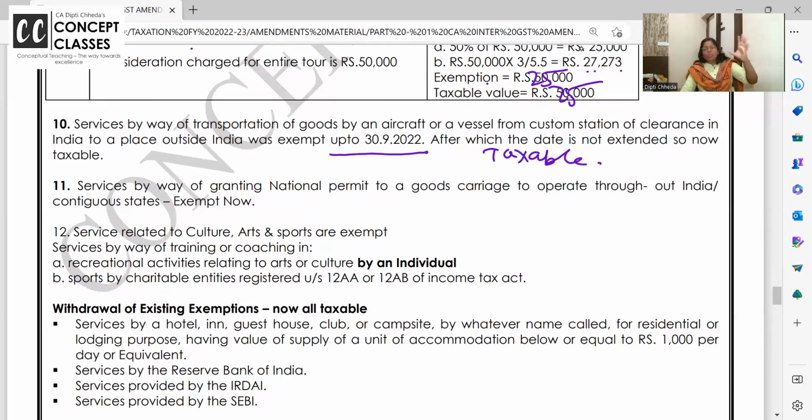I told you some new exemptions have been added, and that is services by way of granting of national permit to a goods carriage. Okay, it is exempt now onwards. Sorry, I said reverse that time. Exemption has been added, meaning from today this will be exempt. If you are giving permission to a vehicle for national permit, then for taking the permission, whatever charges they are paying, okay, that is exempt now. So it is added on in the list of exemptions.